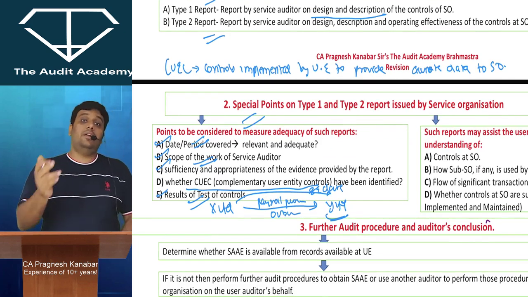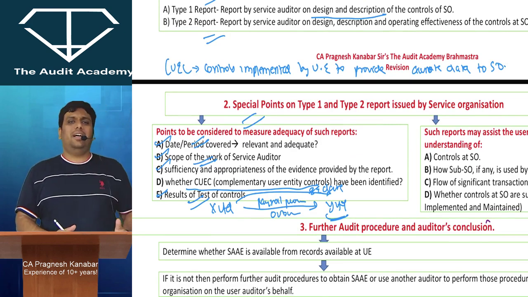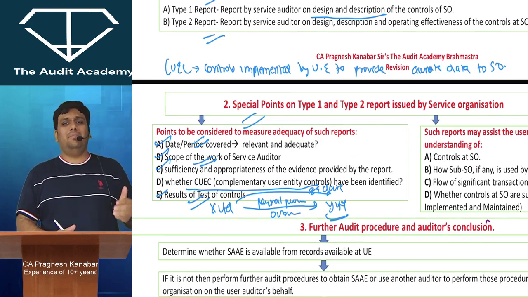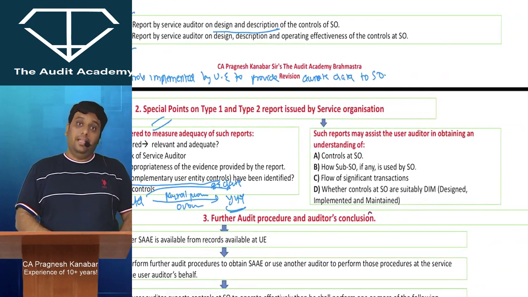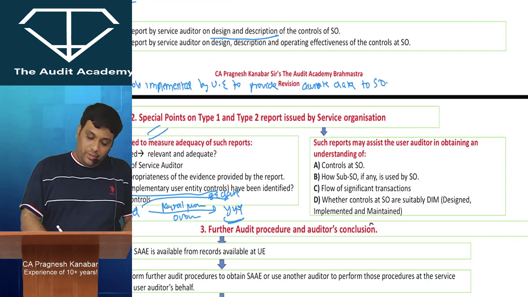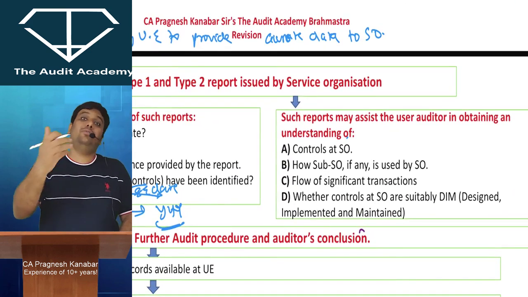Complementary user entity controls will be tested by whom? User auditor or service auditor? The user auditor, because these controls are implemented by the user entity. Yes. Okay. Then this service auditor's report is going to be very helpful. In which areas? Advantages of the service auditor's report.